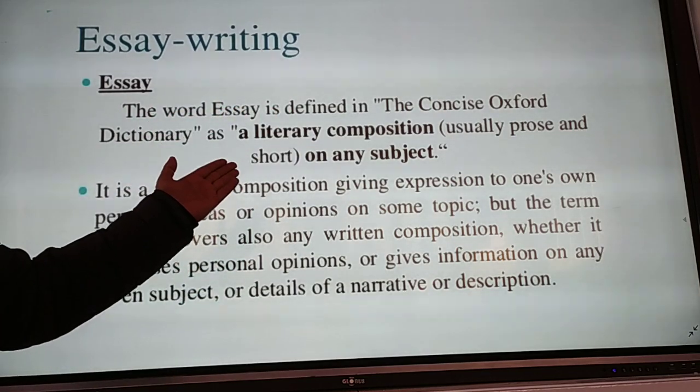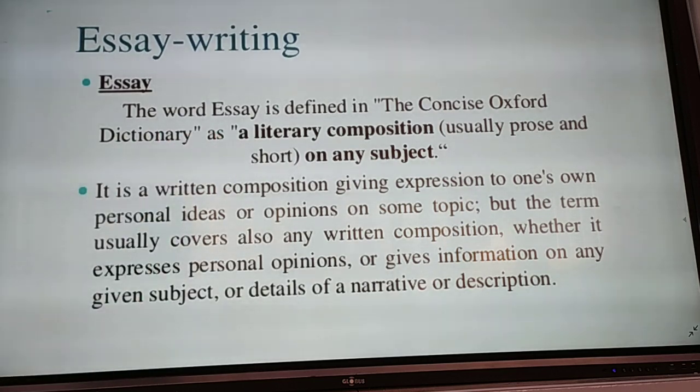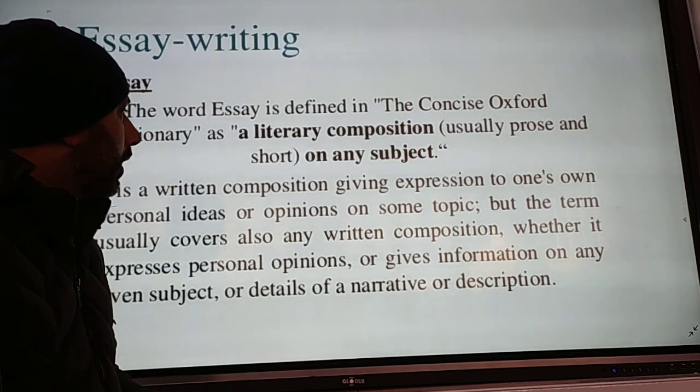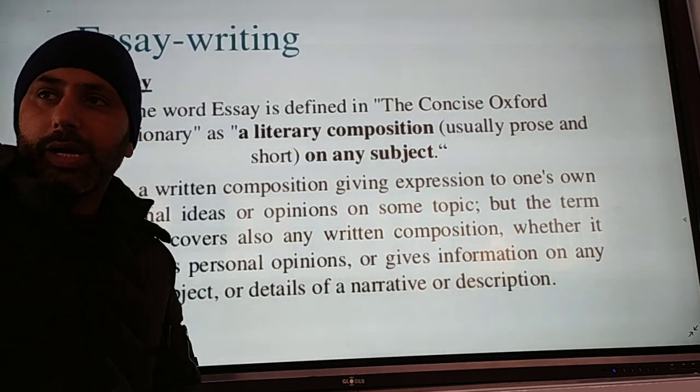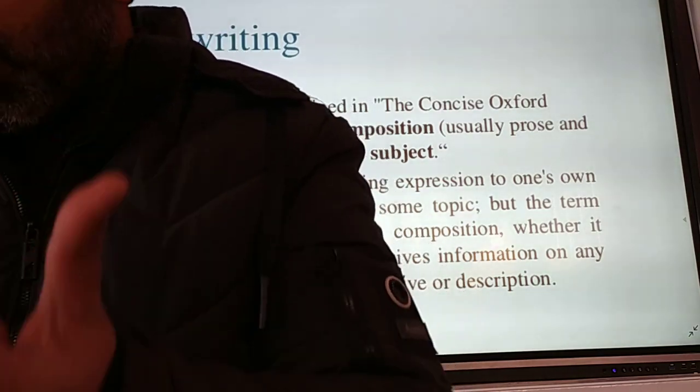What is meant by the Oxford Dictionary definition? A literary composition, usually prose and short, on any subject. Because here we do not write poetry. Here we can write prose.